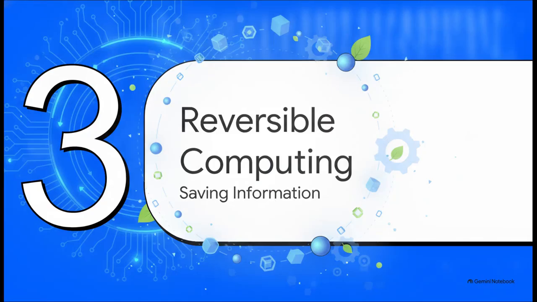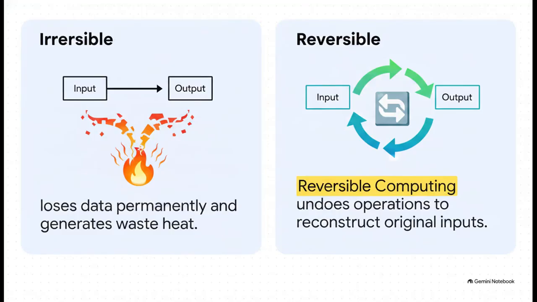Section 3. Reversible computing saves information, redefining how we process data. Right now, conventional computing is mostly irreversible. Once it spits out an output, the original input is gone permanently. And as we just learned from Landauer's principle, that data loss directly equals heat. Well, reversible computing completely flips the script. It uses operations that can be undone exactly, meaning you could theoretically reconstruct the original input directly from the output.